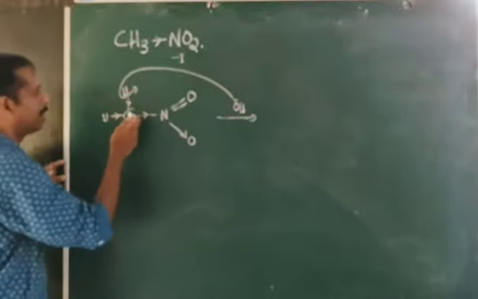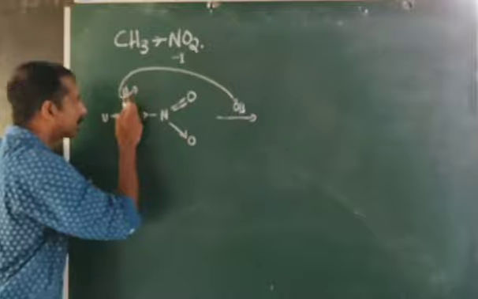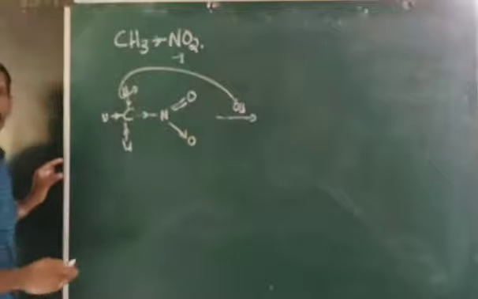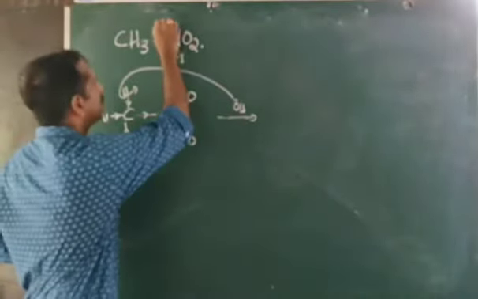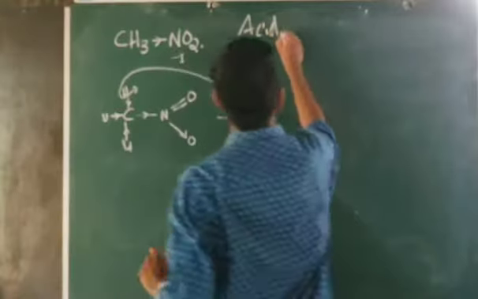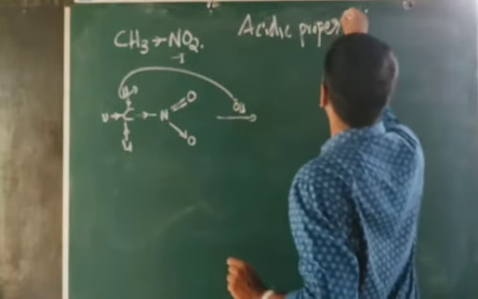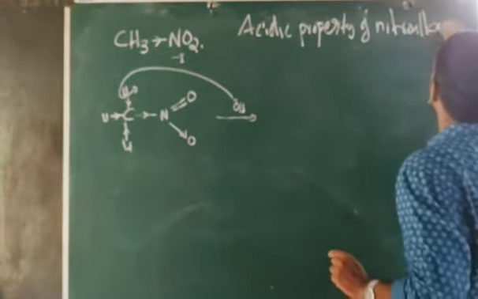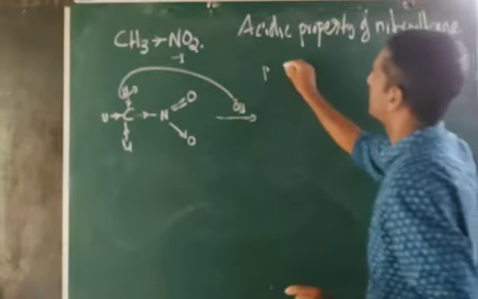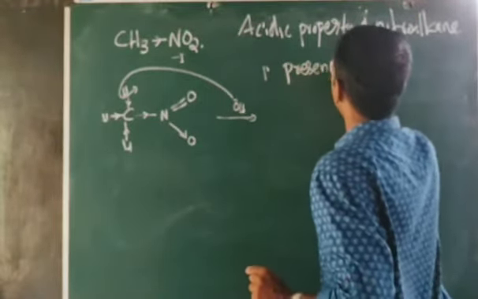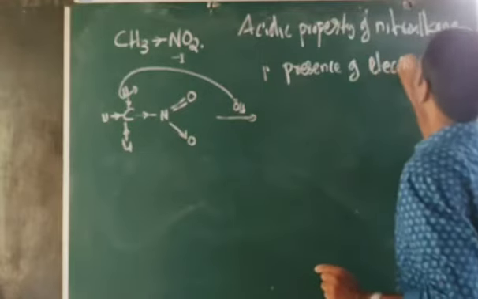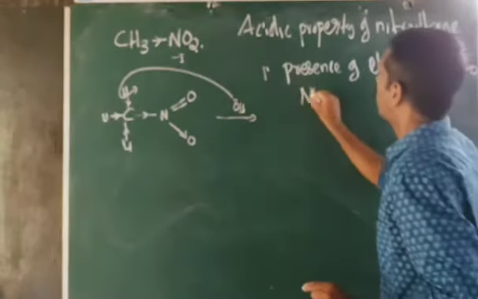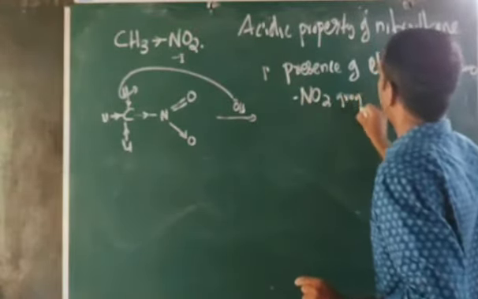Since the electrons are moving here, this electron will move down. Therefore, the removal of H plus is easier. That is the first reason why it is acidic in nature. Acidic property of nitroalkanes, first reason: presence of electron withdrawing NO2 group.